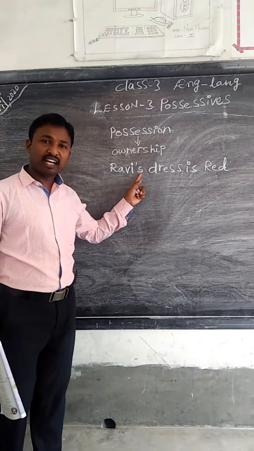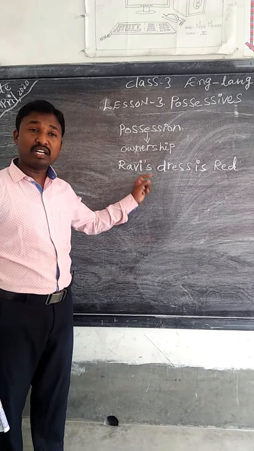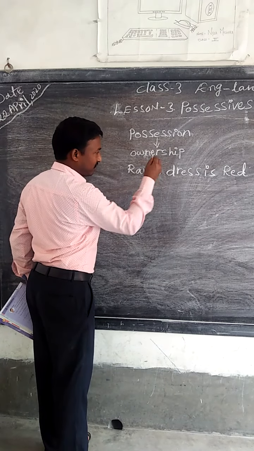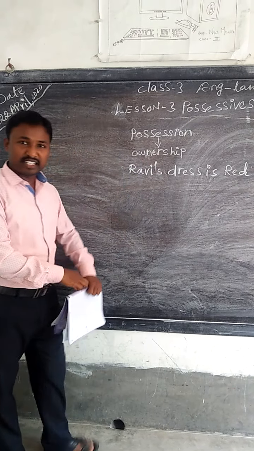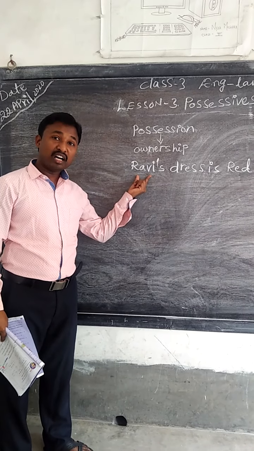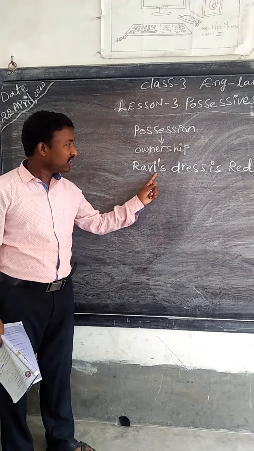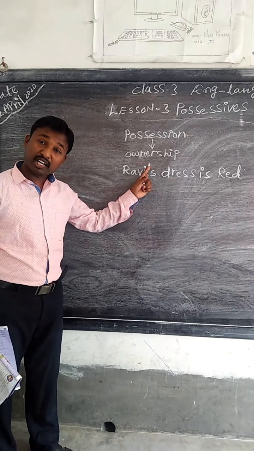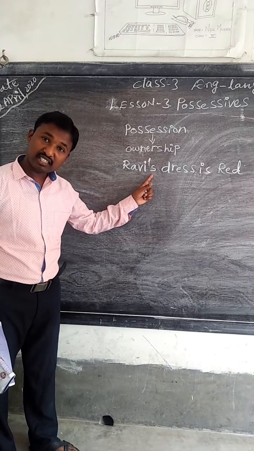The main thing in this lesson is that we are discussing the apostrophe. Here, see the apostrophe. Don't think that this is just a line. This is an apostrophe. If the noun is singular, we keep the apostrophe after the name only. After the apostrophe we will write s.